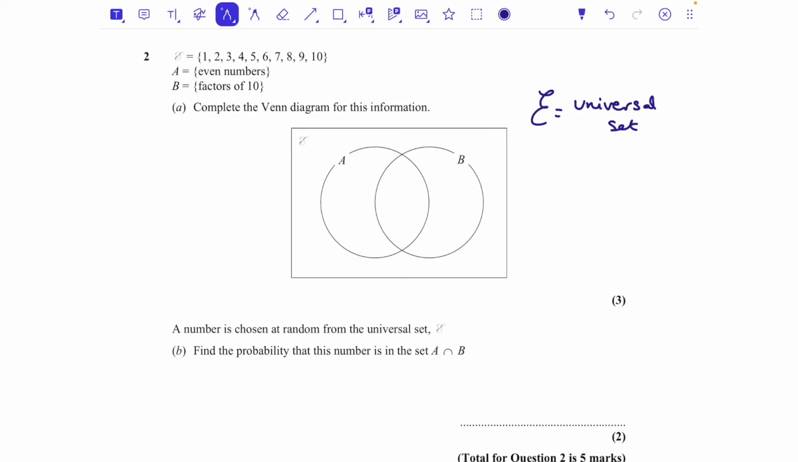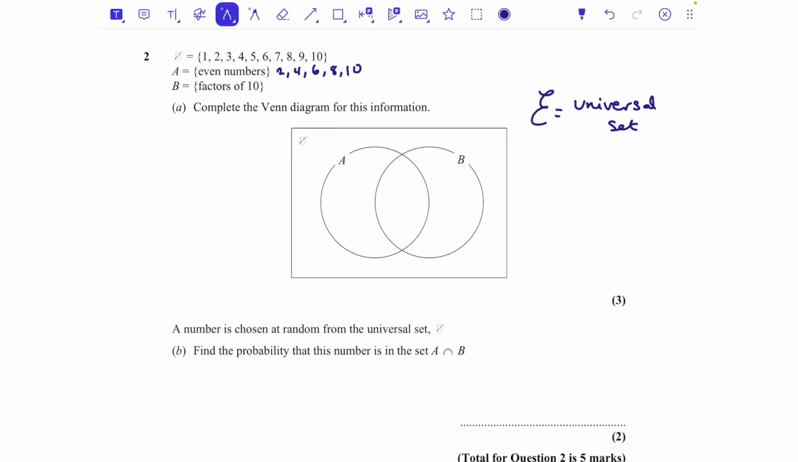If I started asking you about the number 11, you'd say, no, that's not in my universe. I don't know about that number. That's not in my universal set. So we've got A is all the even numbers. But remember, that's only even numbers from within your universal set. So we've got 2, 4, 6, 8 and 10. We wouldn't put 12 because that's not in our universal set.